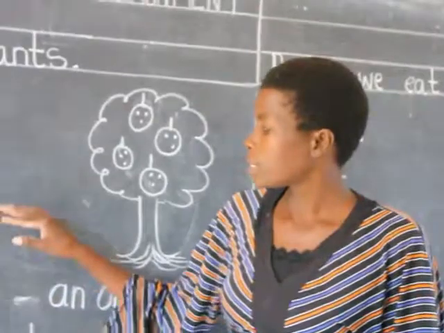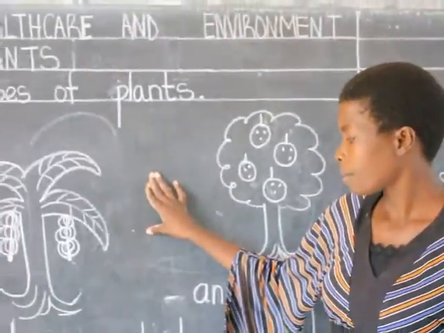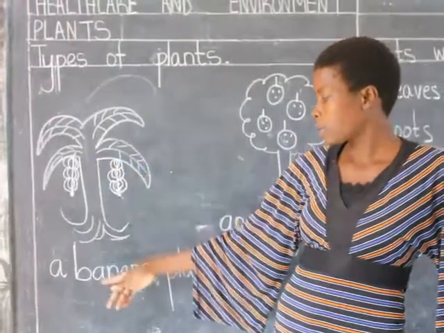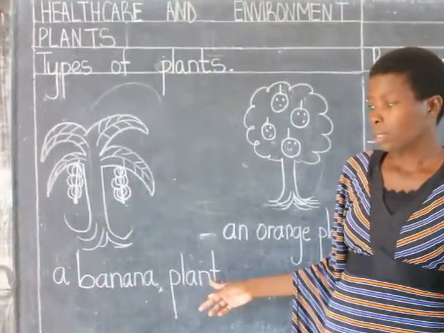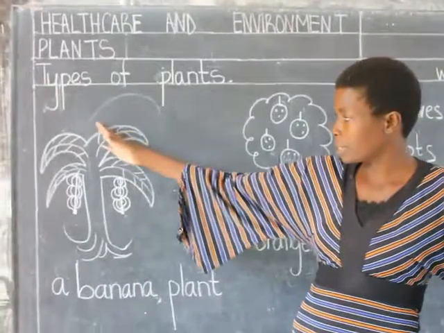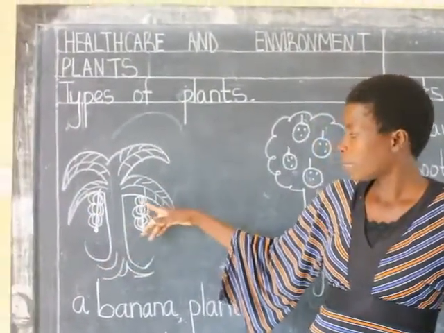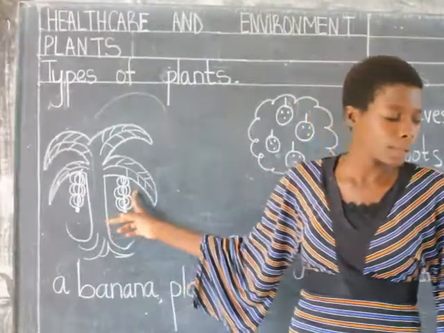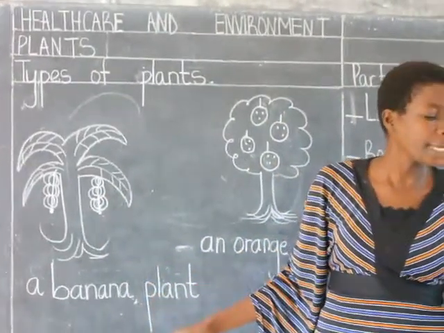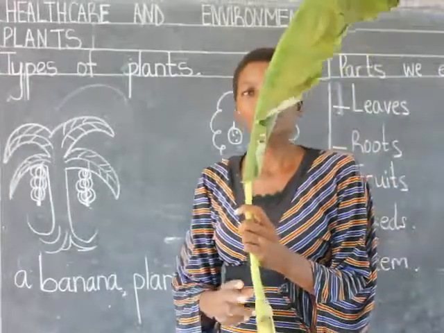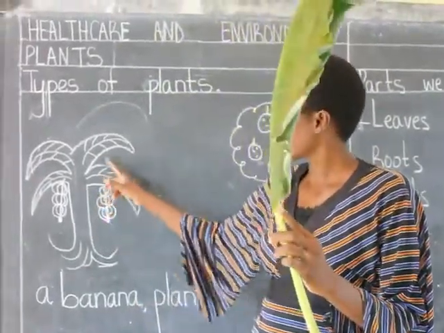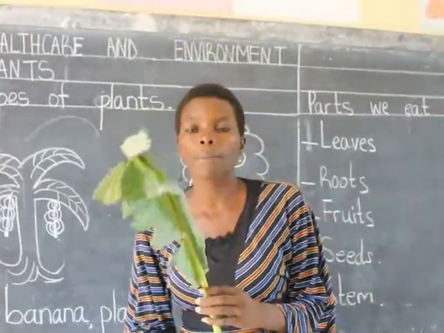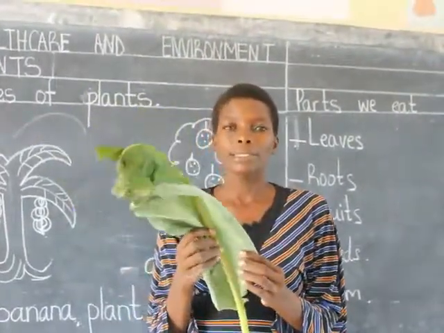Let us look at these examples that we have on the board. I have here a plant drawn here, and this plant is called a banana plant. Look at it, it is having the leaves spreading out, and it is having the bananas. And these bananas we eat. I only have the leaf of a banana plant here, like these leaves here, because we have several types of plants. So this is one example of a plant that we have.